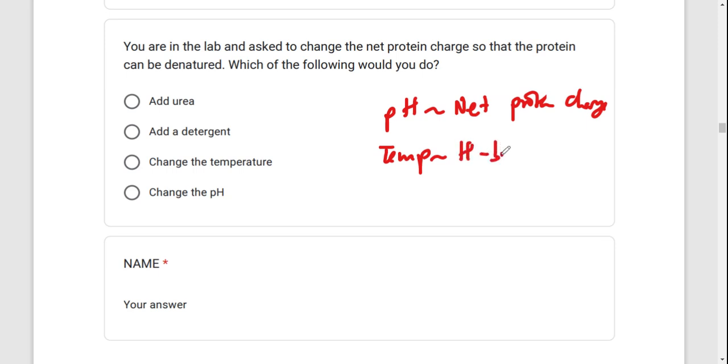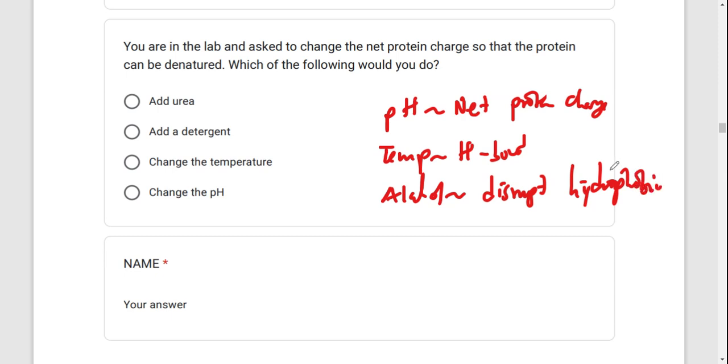It gets to disrupt hydrogen bonds. And then you have got also things like alcohol, urea, and detergent soaps. This can also destroy proteins, but they do this by disrupting not hydrogen bonds, but hydrophobic bonds. So this is why they do.